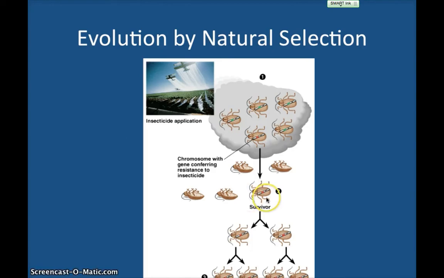So what does the survivor then do? It's going to be able to reproduce and reproduce again, and it will continue to do this, causing it to increase the gene frequency of the red gene. So now just think about what natural selection is. What does that mean? How is nature actually selecting? Maybe even give an example in your summary to prove that you really know what the theory is.